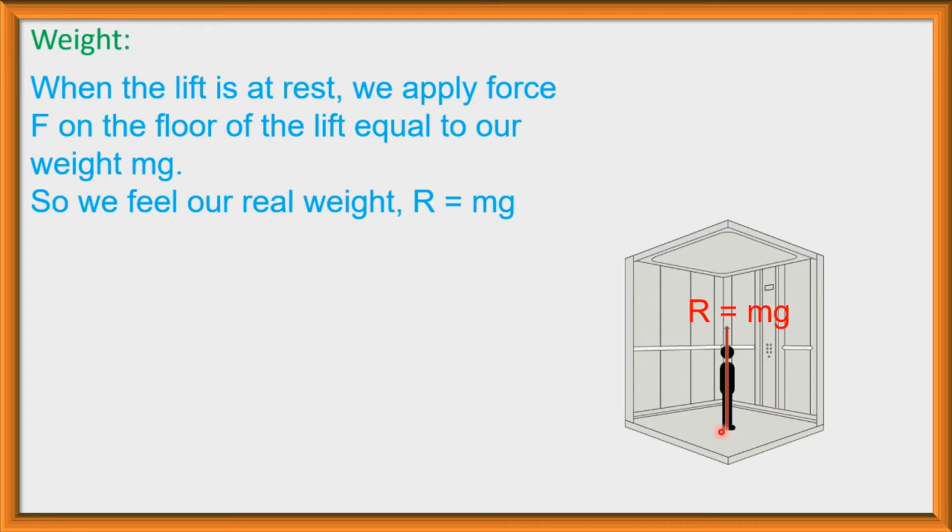That is, here the applied force is mg and the reaction force is also mg, and we feel this reaction force. So we feel our real weight when the lift is at rest.